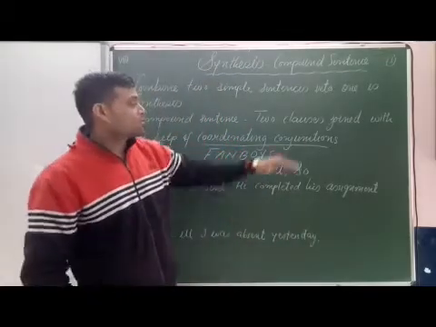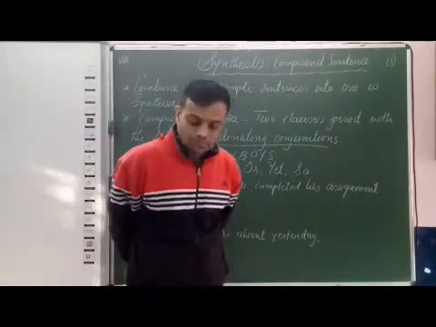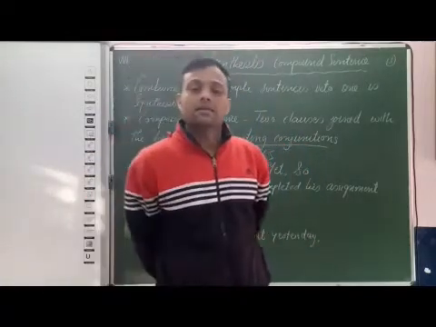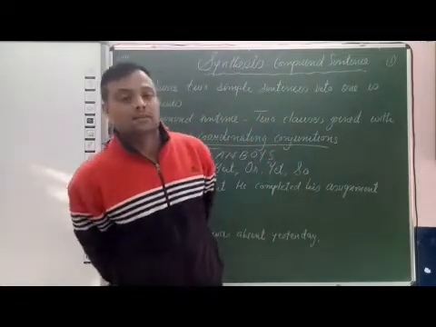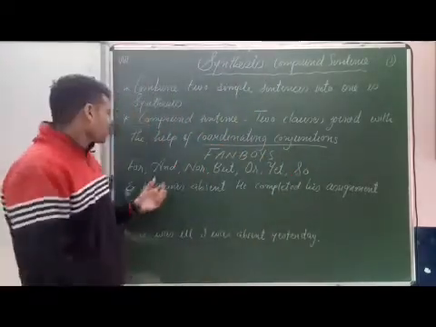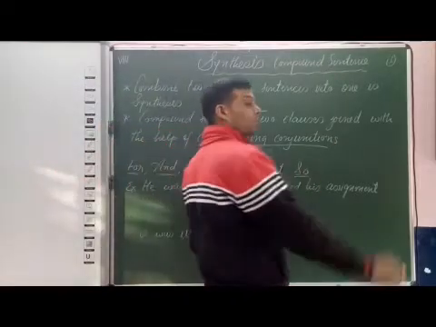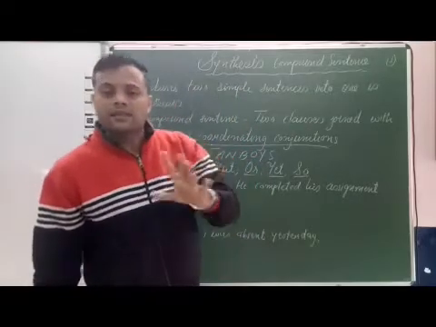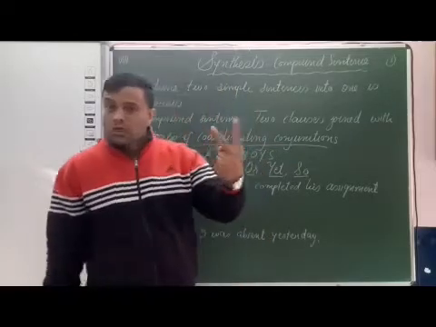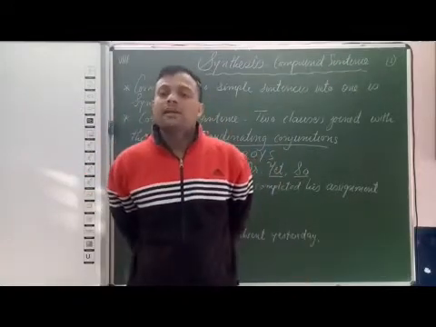Compound sentence has two clauses, and these two clauses are joined with a coordinating conjunction. Two independent clauses joined with coordinating conjunctions, then the sentence is a compound sentence. Coordinating conjunctions are FANBOYS: for, and, nor, but, or, yet, and so. When we use coordinating conjunctions to join two simple sentences, the sentence becomes a compound sentence.